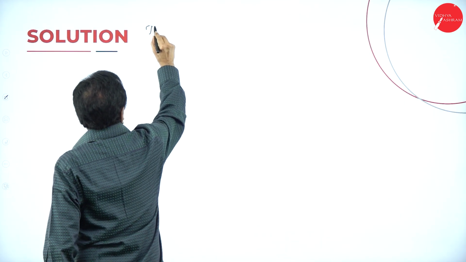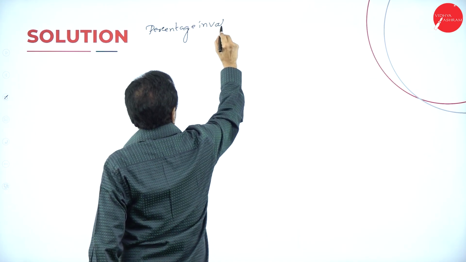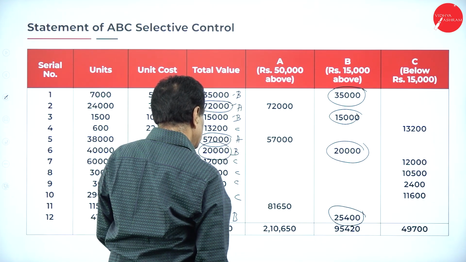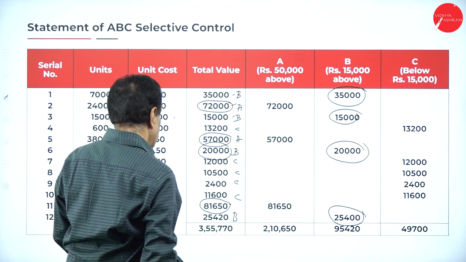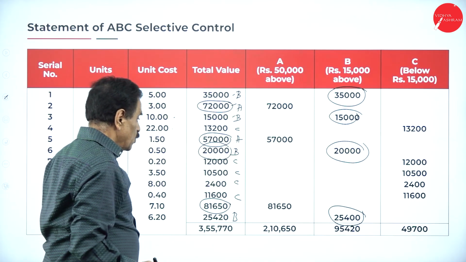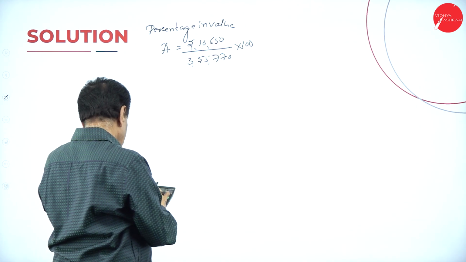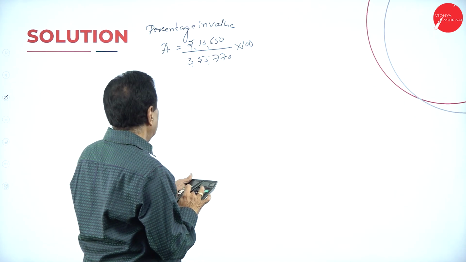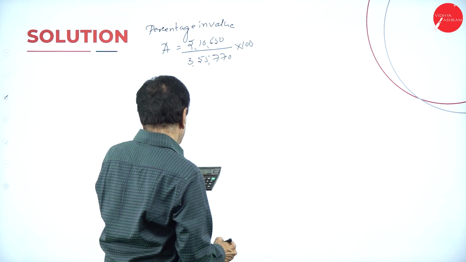Percentage in value of A: 2,10,650 divided by the total value 3,55,720 into 100, which is 59.2%.